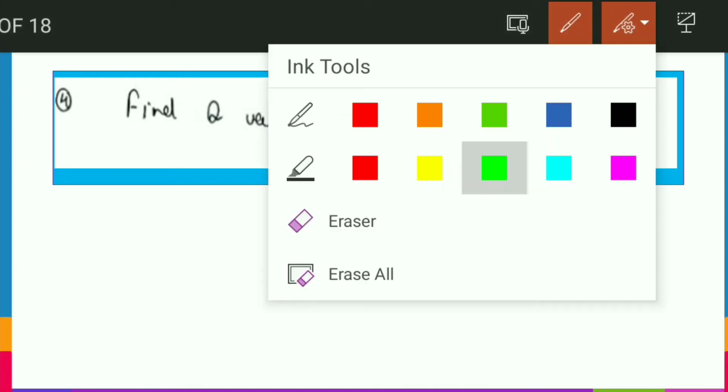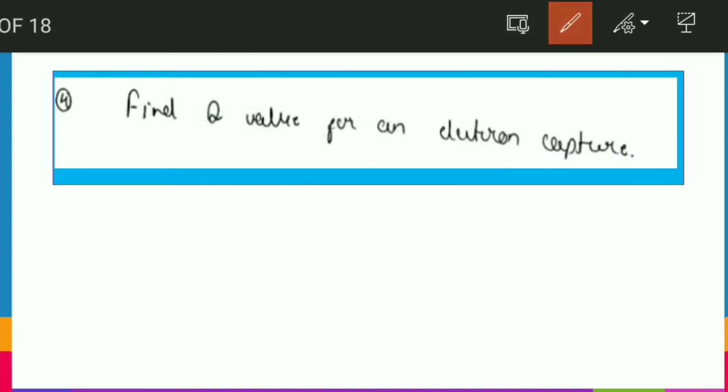Yes, friends, let's see how we have to do this question. This question says we have to find the Q value. I think Q value means the energy released in a reaction, for an electron capture. So friends, I think you know electron capture. In electron capture, an electron from the K or L shell gets into the nucleus, and there it gets converted to a proton. So friends, let's say we have an atom X.